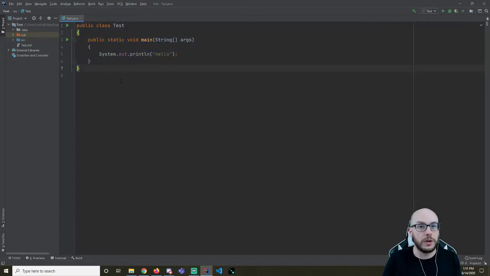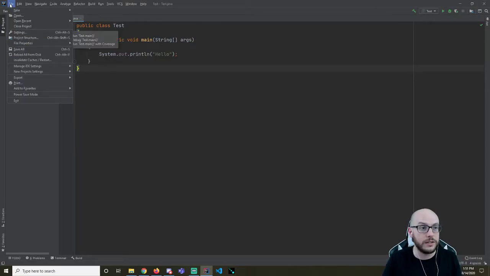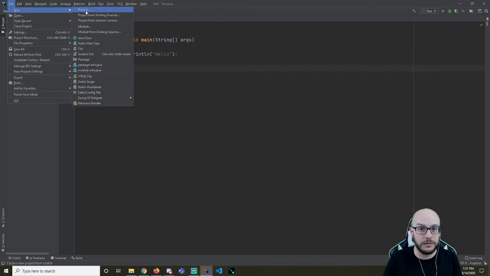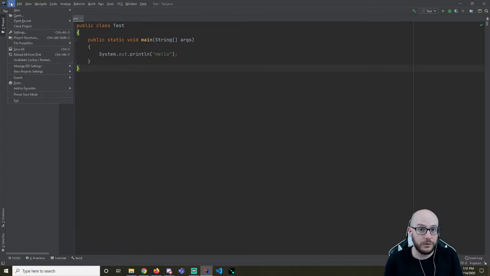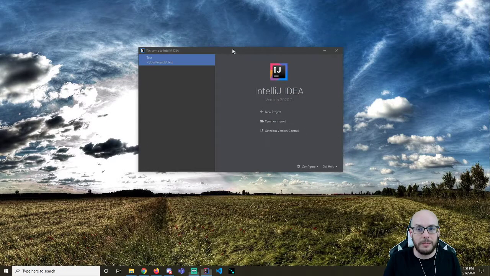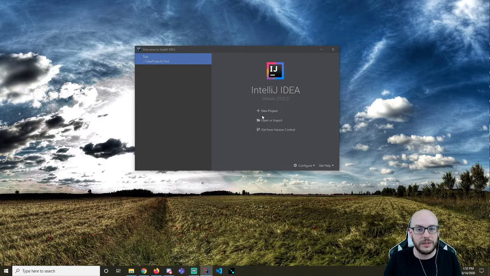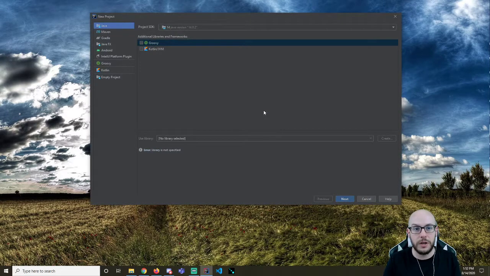So I'm going to show you kind of two ways to get to a new project. The first, which we'll do over and over and over again, is to go to File, New Project. And I'll do that in just a moment. The other is maybe you didn't go through the setup. You're launching IntelliJ actually for the very first time. If that's the case, you're on a different looking screen. And I can actually get to that same screen by going to File, Close Project. So that's going to take me back to this screen. You're probably looking at something similar to this if you have not previously done a project. I'm going to click on New Project here. So that was two different ways to get to the New Project option.